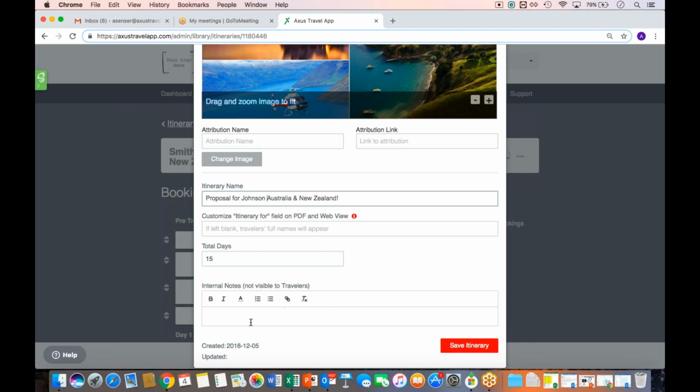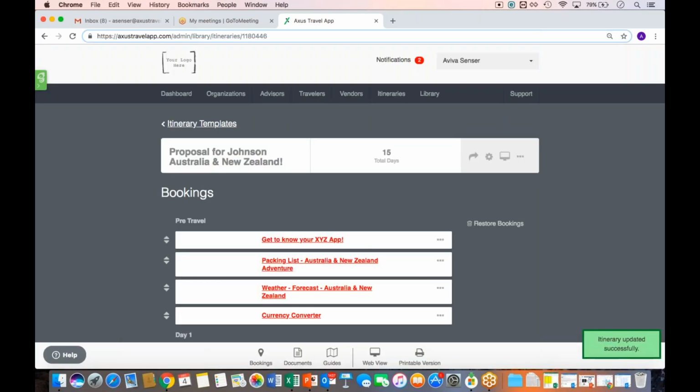You have that internal notes section. So if there were any notes that you wanted to leave yourself about this proposal or about that template, keep in mind, these are notes that are just visible on the organization side. They're not pulled through to the traveler, so you can always keep any reminders about that template or that general itinerary here as well. It does pull through on your perspective when you create an itinerary from the proposal. So those internal notes will always be available to you. And we'll click save just to update that title.